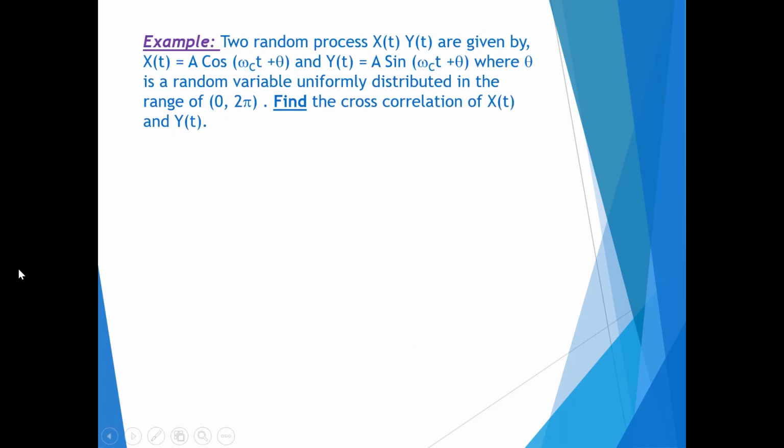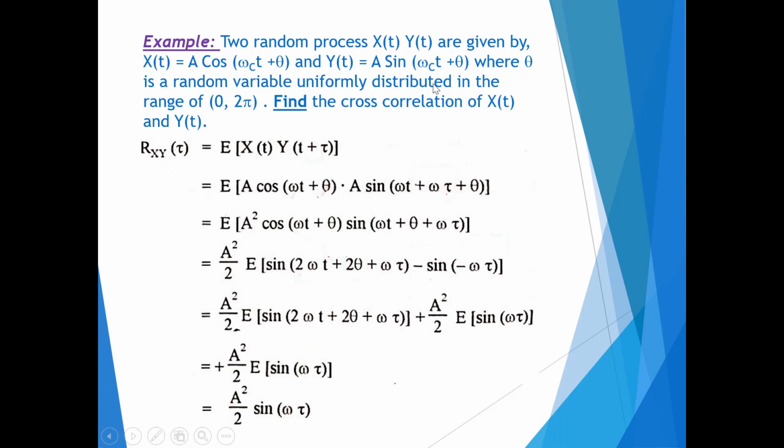Now we can see one example based on this. Here two random processes x of t and y of t are given by x of t equal to a cos(omega c t plus theta) and y of t equal to a sin(omega c t plus theta), where theta is a random variable uniformly distributed in the range of 0 to 2 pi. It is asked to find the cross correlation of x of t and y of t.